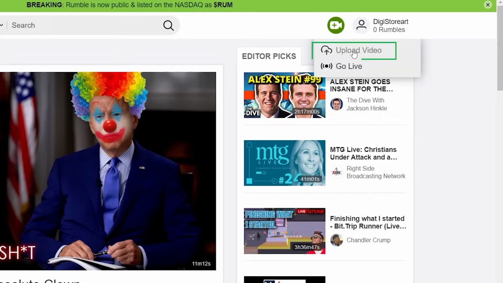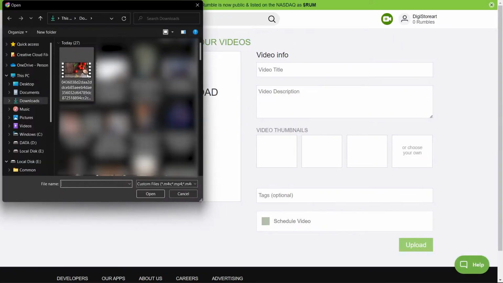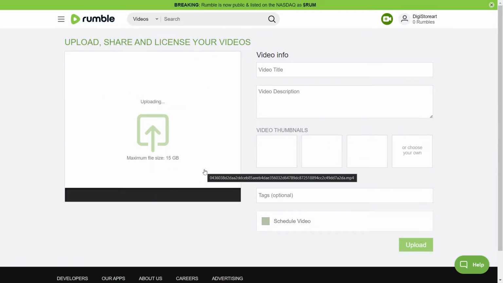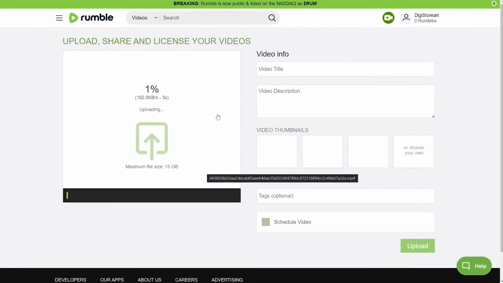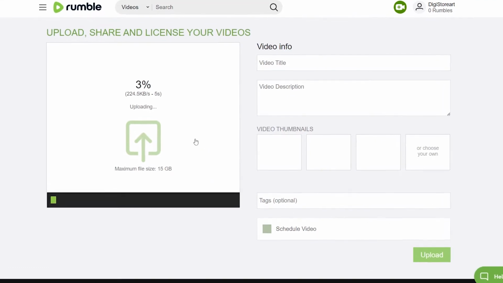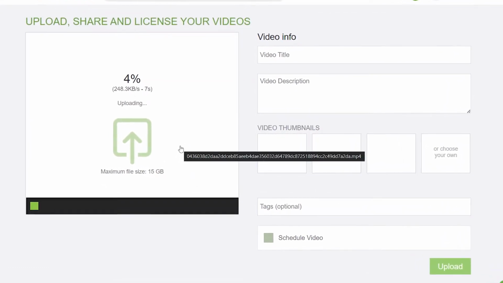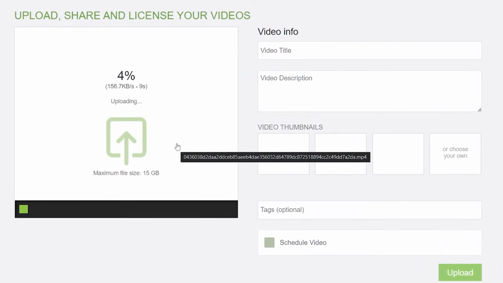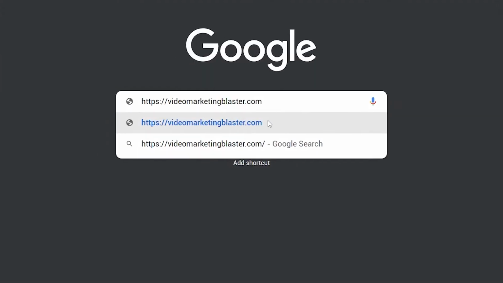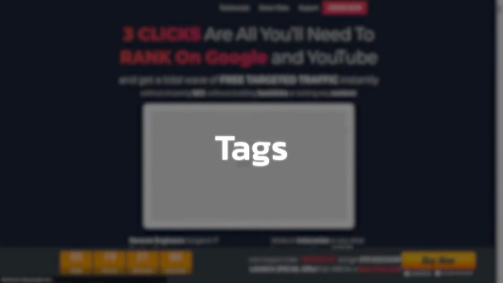Then click Upload Video, select Video to upload, and then go ahead and upload the video you just downloaded to capitalize on this platform's enormous opportunity to get tons of views, tons of affiliate commissions, and many other ways to monetize your content. Now we will utilize a tool called VideoMarketingBlaster.com to acquire your video information, description, and tags.